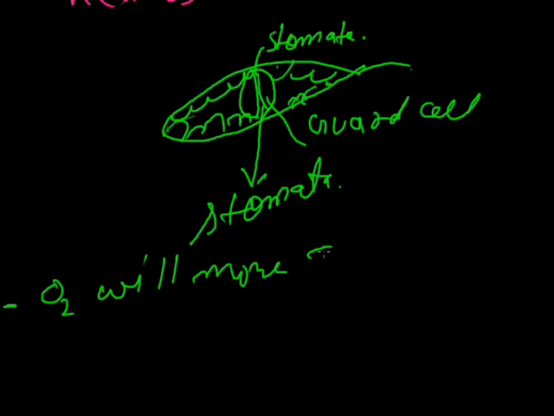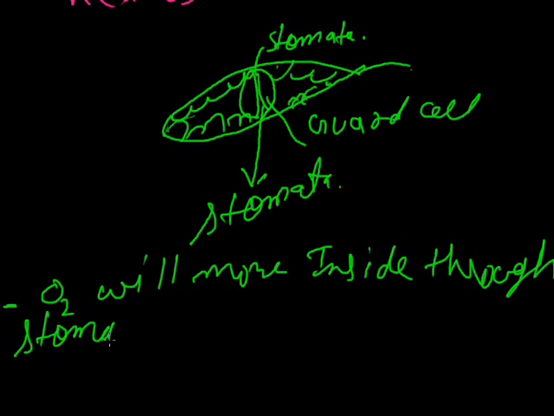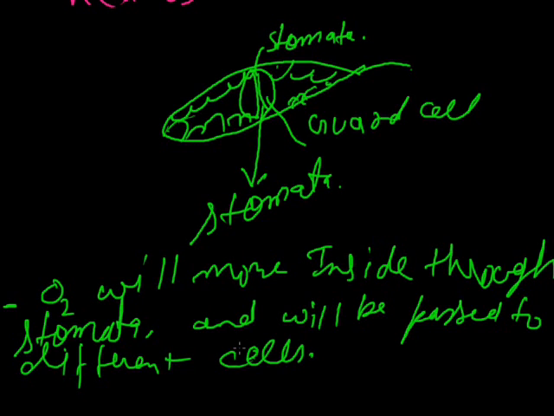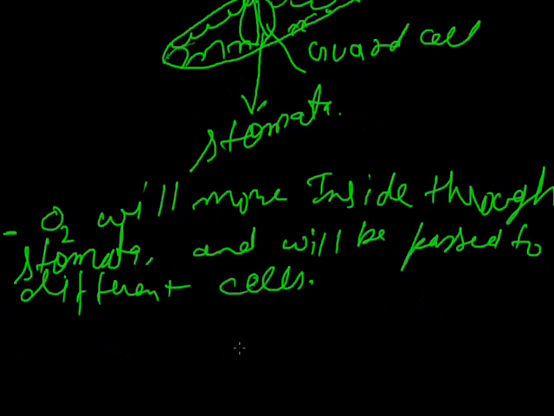Oxygen will move inside through the stomata and will be passed to different cells. We can simply say that the plant having leaves also has the stomata, and these stomata are basically the opening for gas exchange, and they will show the process of exchange of gases.